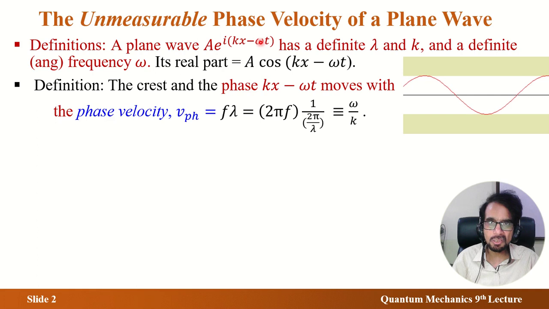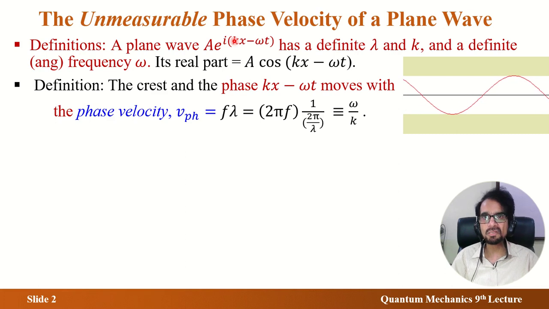What the condition is, I said, wavelength, that's included here. k is 2π multiplied with the reciprocal of wavelength, and that's here. And omega is 2π multiplied with the frequency, what I say, vibration per second. So these appear in this expression which is used for plane wave in quantum mechanics.